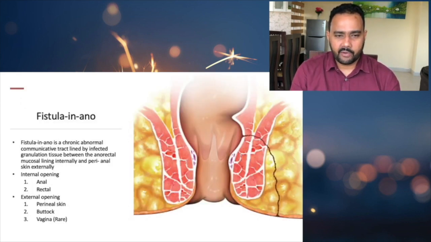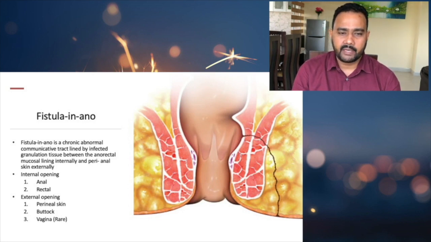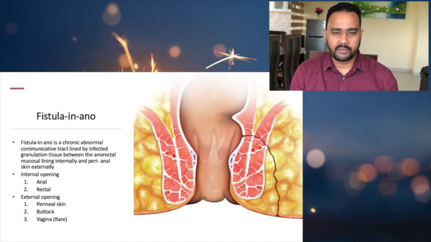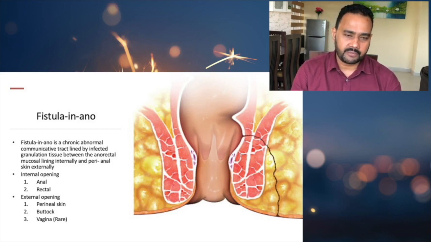So fistula in ano. The definition of fistula in ano is a chronic abnormal communication. The word chronic is important, as well as the abnormal communicating tract, and it is lined by infected granulation tissue. The tract runs in between the anorectal mucosal lining internally and the perianal skin externally. So that is the definition of fistula in ano. In the previous question, the CQ questions, if somebody asks you to define fistula in ano, you have to tell this definition.